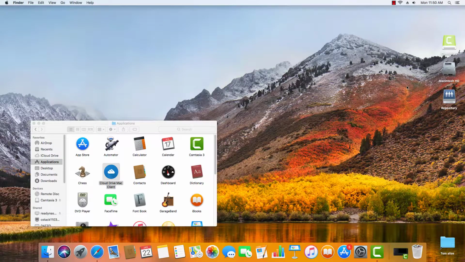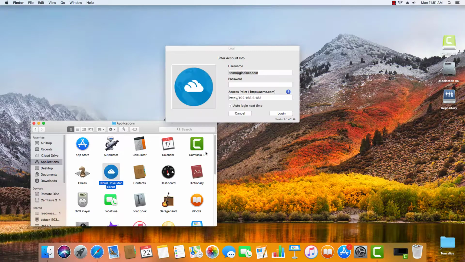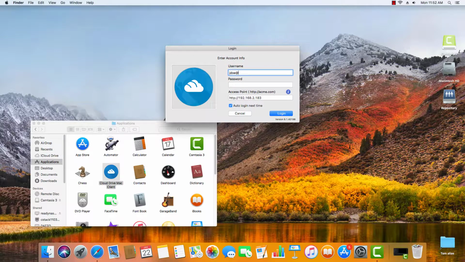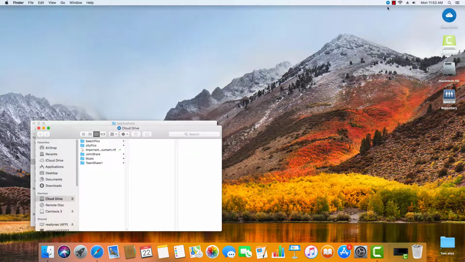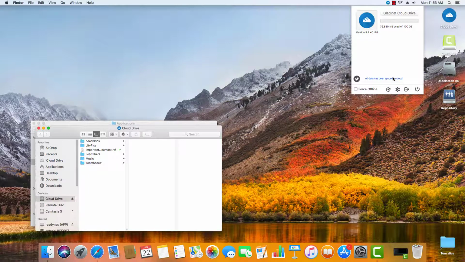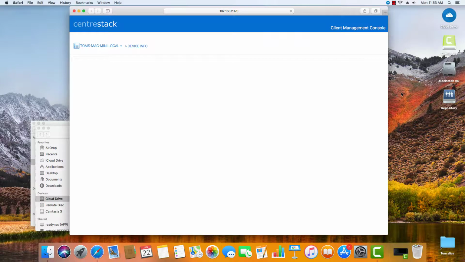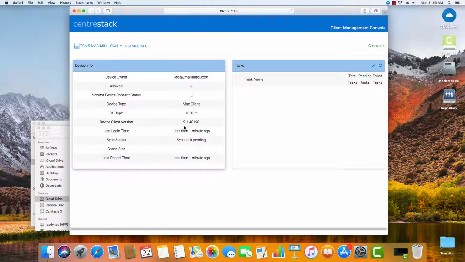Now let's jump over to the Macintosh side. Here we've got the Mac client installed. I'm just going to log into the cloud drive here using an account that's in that CentreStack installation. Going to log in. Now we just go up to the GladioNet Cloud Drive icon and hit the settings. That's going to log me into the client management console, and there you can see the device client version has been updated. And that's about it.